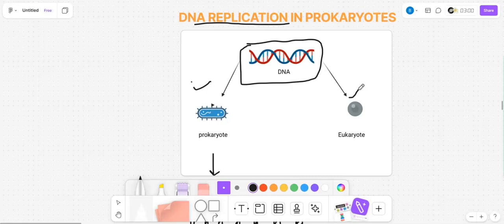Now, in prokaryotes or eukaryotes, for DNA replication to start it should have ori. Ori is the origin of replication. Ori is a point.